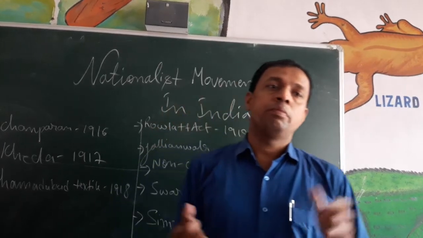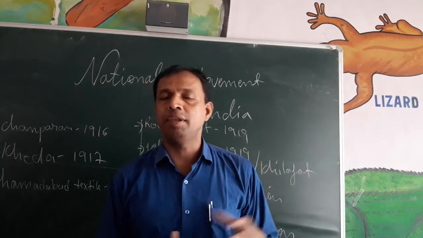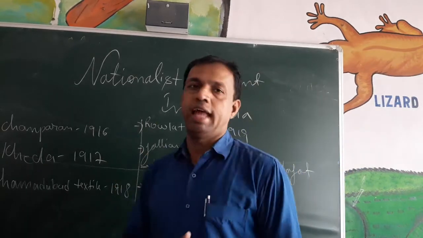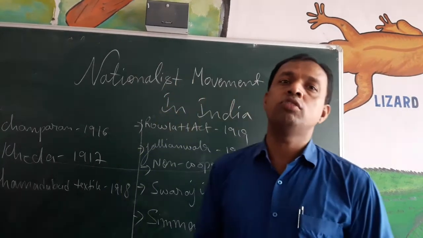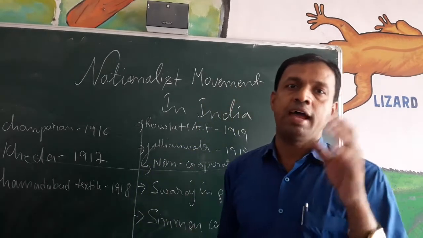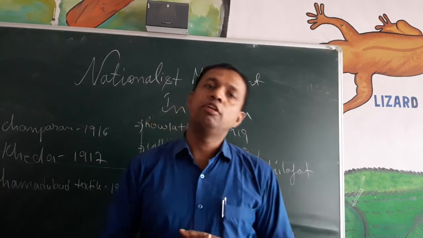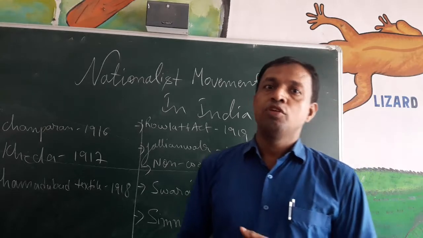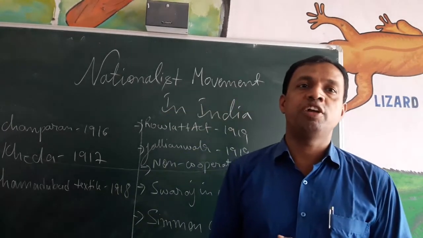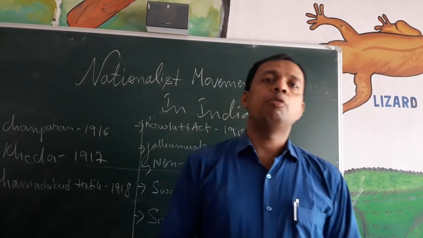By this time the Britishers came to know about these happenings in India, and they passed an act in 1919 known as the Rowlatt Act. This was passed without the consent of the Indian legislative members. As per this act, they could arrest any Indian and put them in jail without trial for 2 years. When this act was passed in 1919, there was a lot of agitation, furiousness and anger among the Indians.